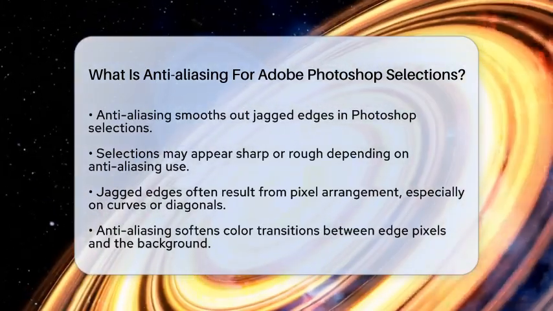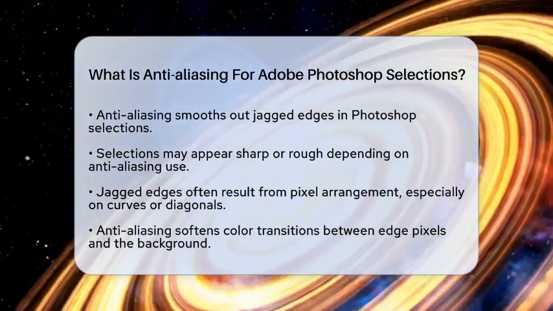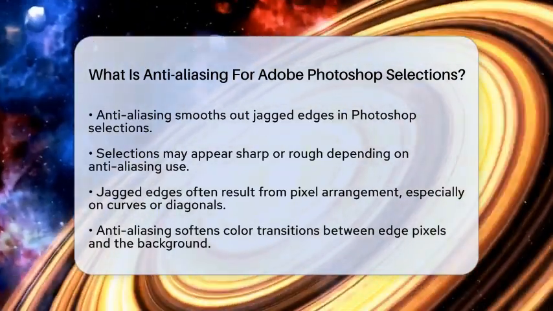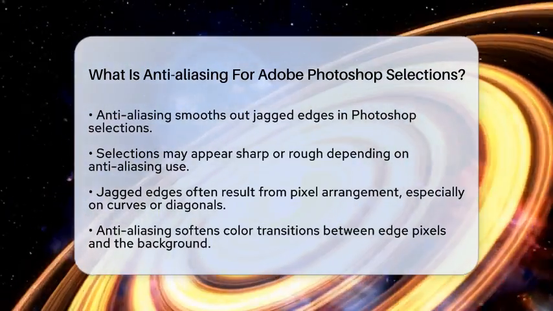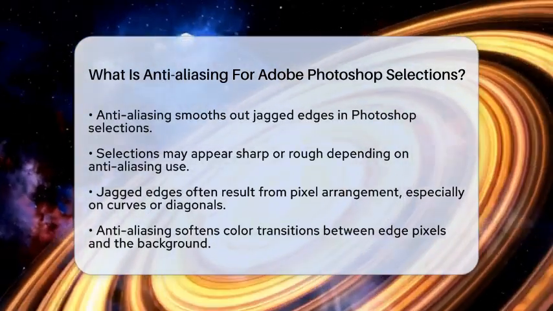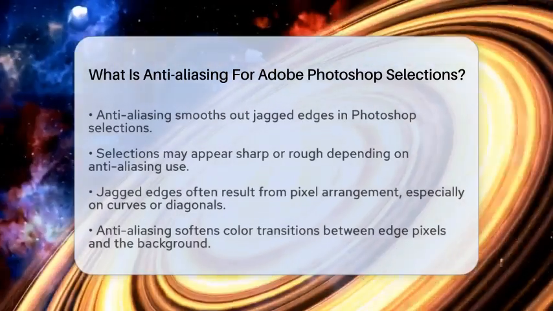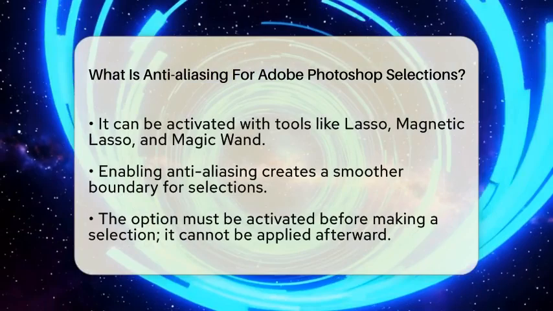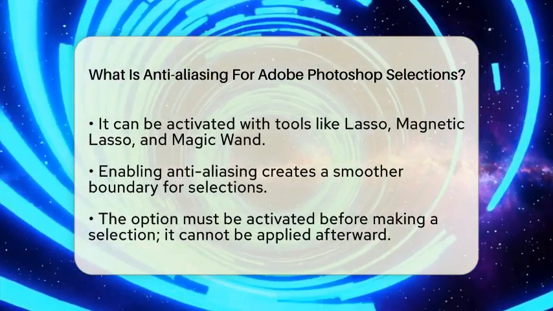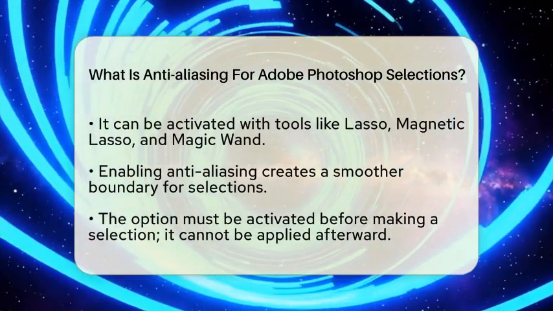Let's break it down. Anti-aliasing is a feature that smooths out the jagged edges of your selections. When you create a selection, especially around curves or diagonal lines, you might see a stair-step effect. This happens because of the way pixels are arranged. Anti-aliasing softens the color transition between the edge pixels of your selection and the surrounding background pixels.